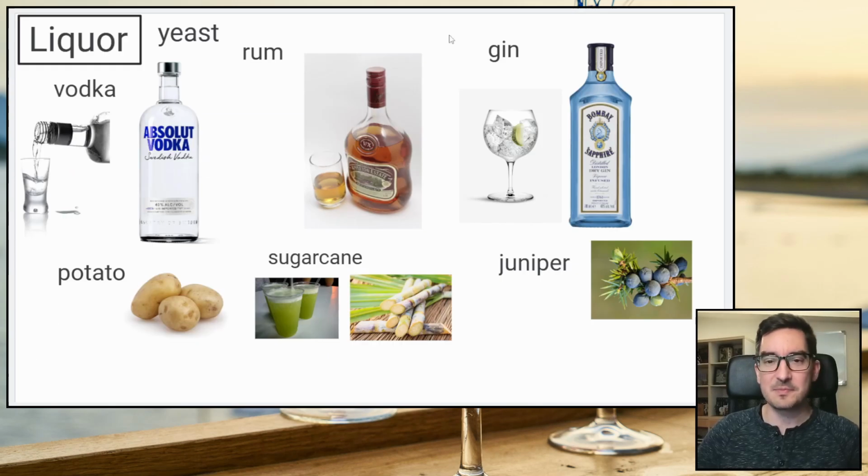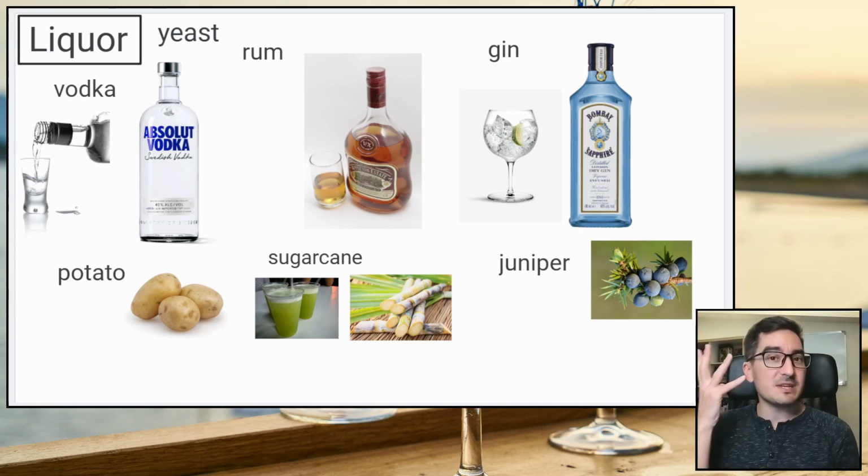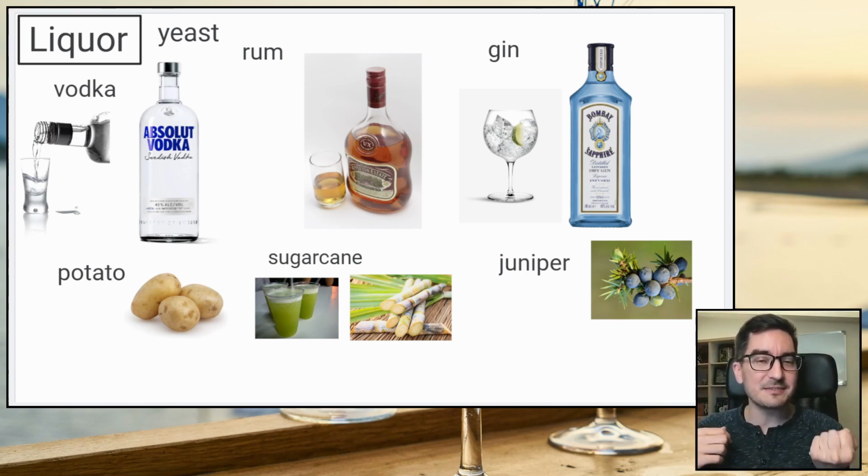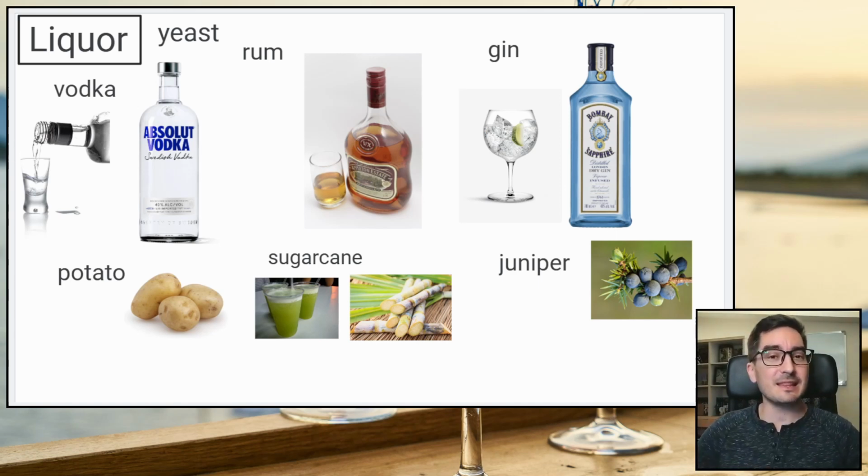I really like it. So the way that you make alcohol, any kind of alcohol, wine, beer, and liquor, is you take some kind of sugar and you feed it to yeast, this living thing, and that living thing will make alcohol from the sugar. So we were talking about beer and wine.